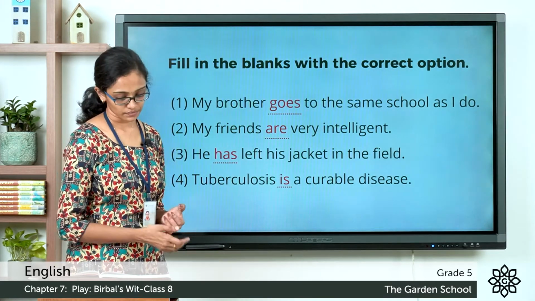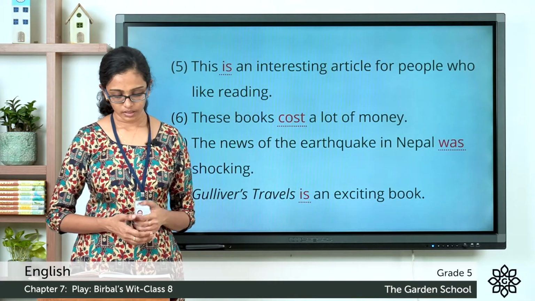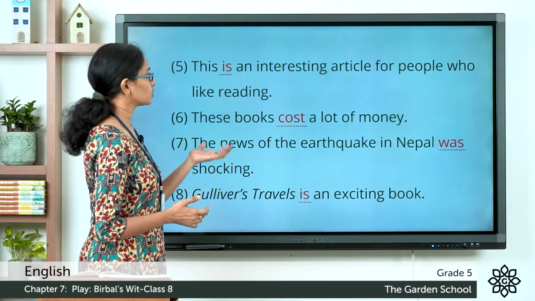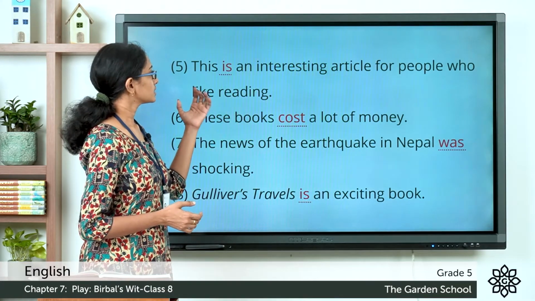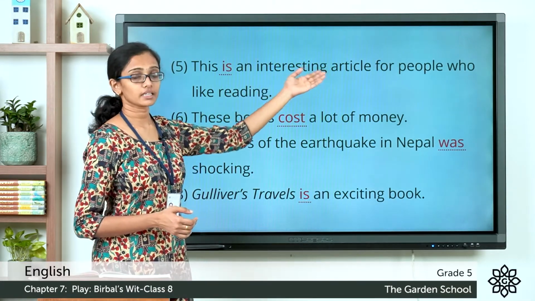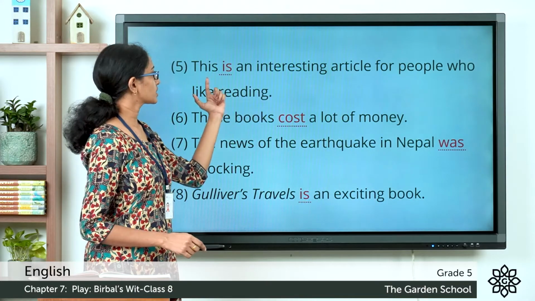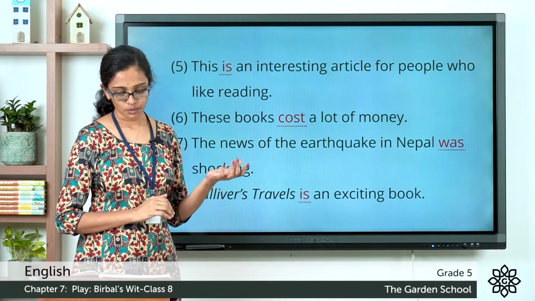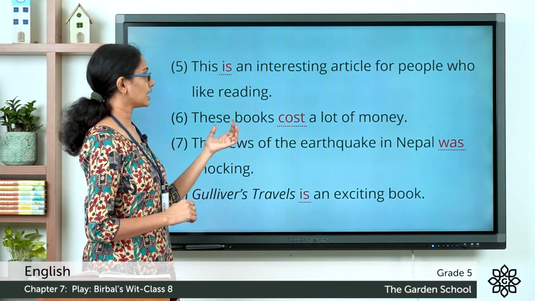Now we'll see the rest of the questions. Question number 5. This is an interesting article for people who like reading. Here the subject is "an interesting article", which is a singular subject. So the verb here is "is". Now the next one, these books cost a lot of money.